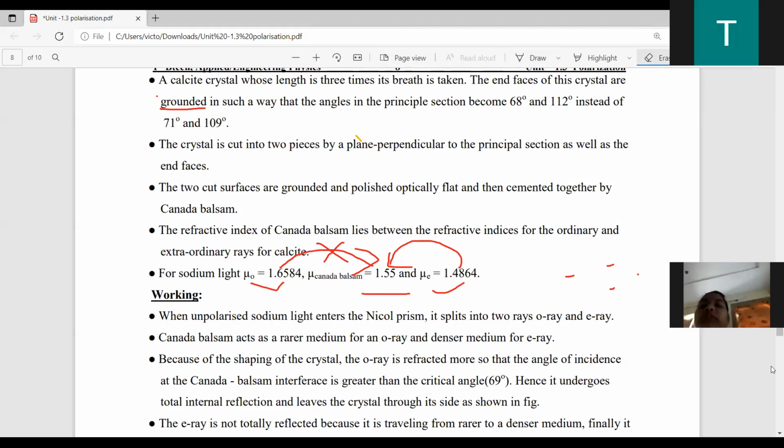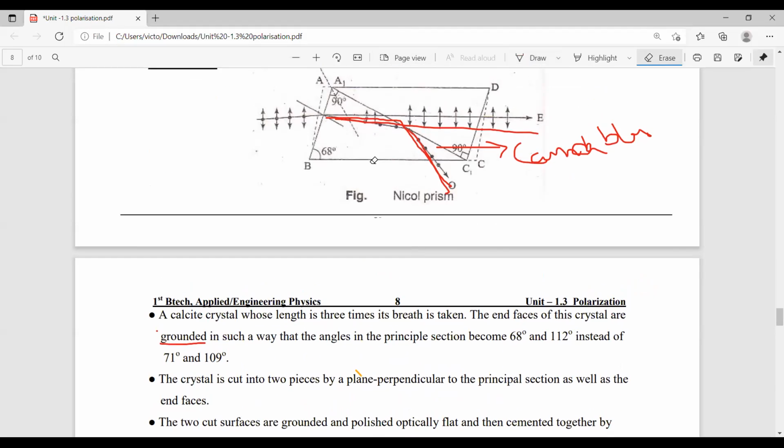As light is incident on the plane of a principal section, it splits into two parts. One is the E ray, another is the O ray. But here there is a material which is called Canada balsam. So here the Canada balsam acts as a rarer medium for the O ray.